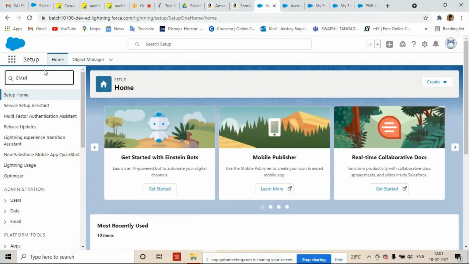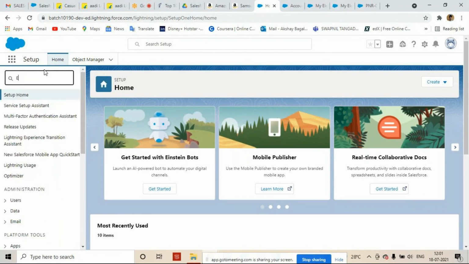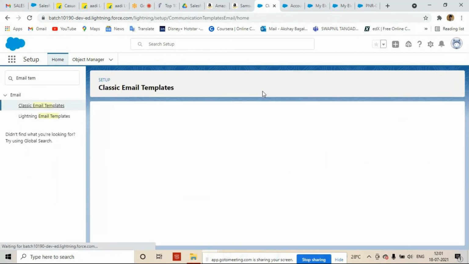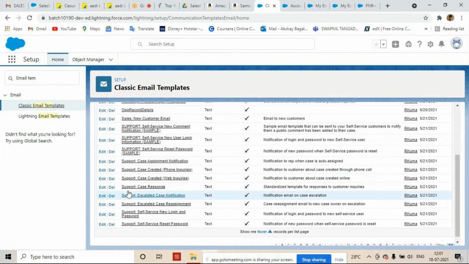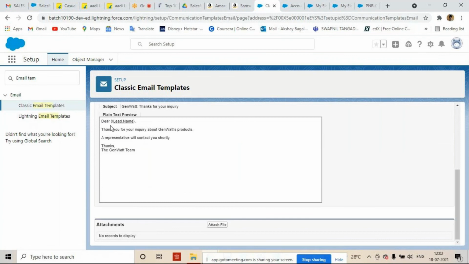If I want to send an email, suppose we have an email template, right? See, these are the default email templates that Salesforce has given. See here, but we can create our custom email. Dear lead name, thank you for inquiring about Genwatt products. A representative will contact you shortly. Thanks, Genwatt team. This email, if I want to trigger to the Gmail, yes, we can trigger it.